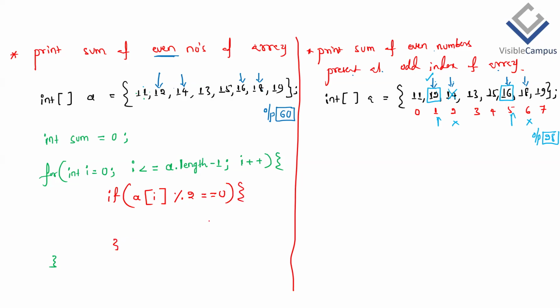How to find the sum? That array element has to be added to the reference variable called sum. Since next time also we have to add to the same reference variable, we assign it back to sum, and end with a semicolon. So this is the for loop, and inside it, this is the condition to check for an even number. Then outside this, System.out.println, print the variable sum.